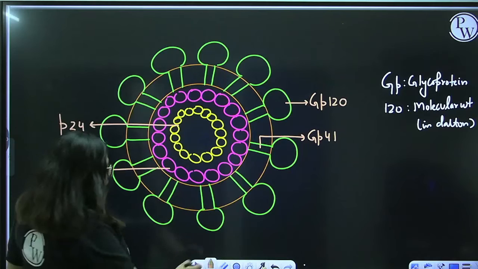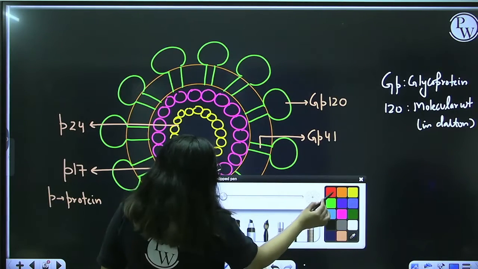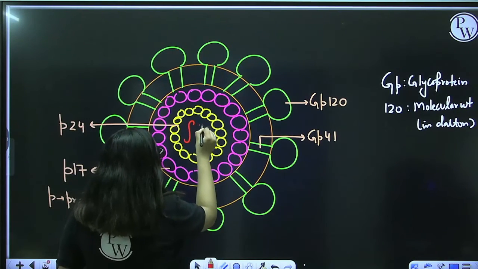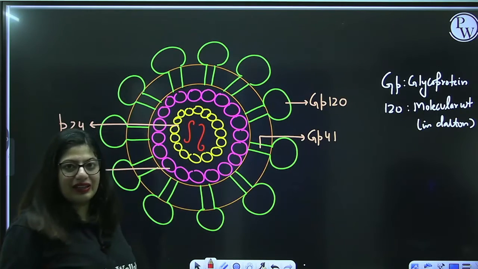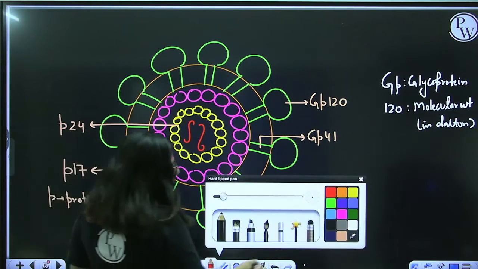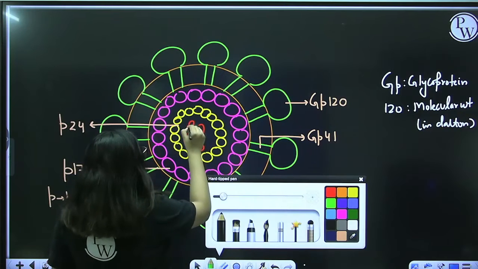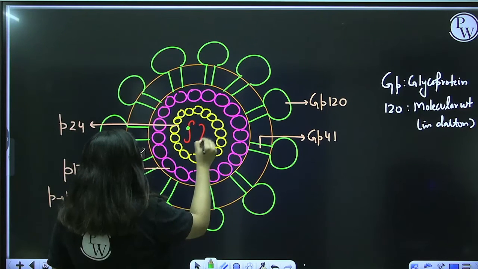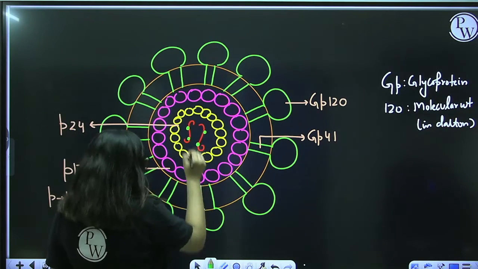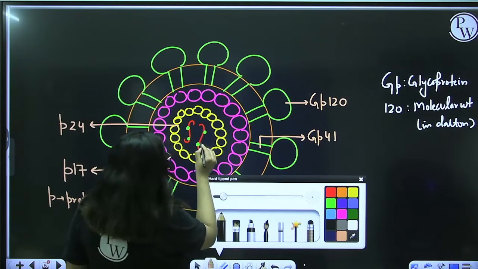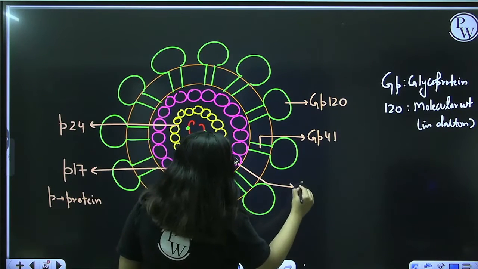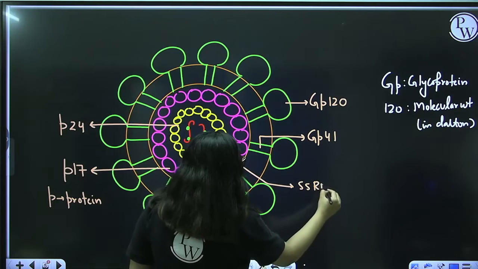Now, inside of this are present two strands of single-stranded RNA conjugated with enzymes. Let me write this for you. This is single-stranded RNA.